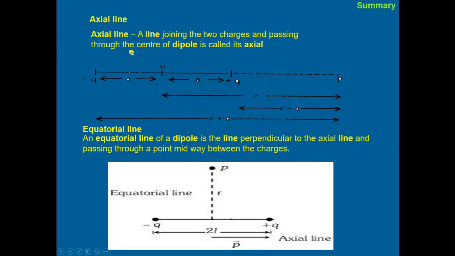Then we discussed the axial line and the equatorial line. What is the axial line? It is the line joining the two charges, passing through the center of the dipole, along that axis. Take charges, center point O. Along this line is the axial line. The equatorial line of a dipole is the line perpendicular to the axial line and passing through the midpoint between the charges. This perpendicular line gives the equatorial line.